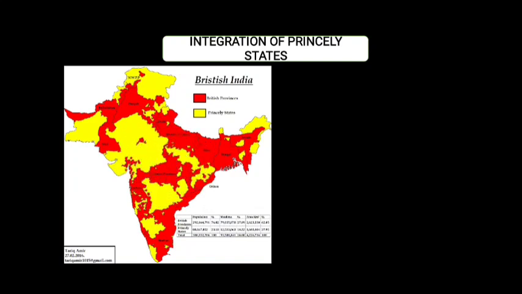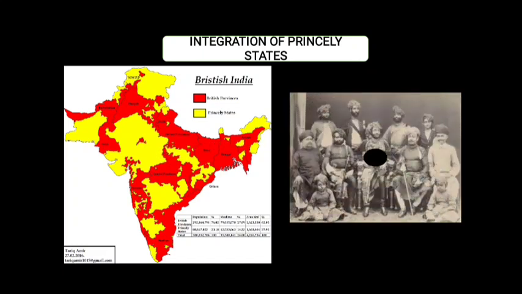There were roughly around 550 princely states. That is a huge number of princely states. These yellow portions are those areas which were under the control of the princes and nawabs. There were around 550 princely states located in India. Each of these princely states was ruled by nawabs and maharajas.